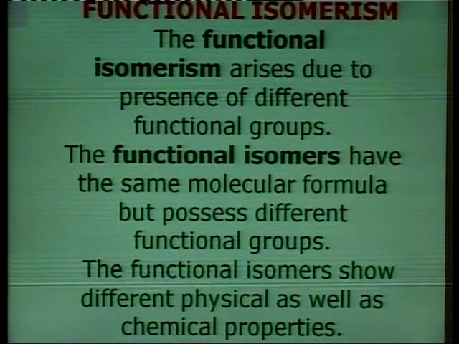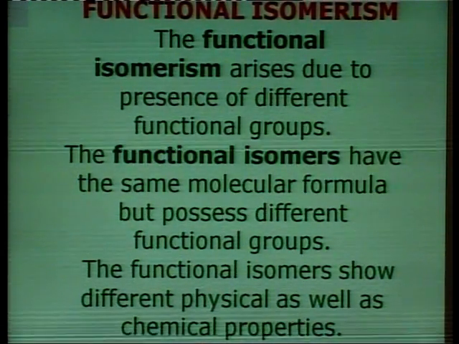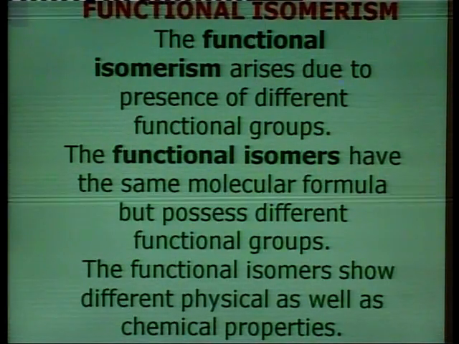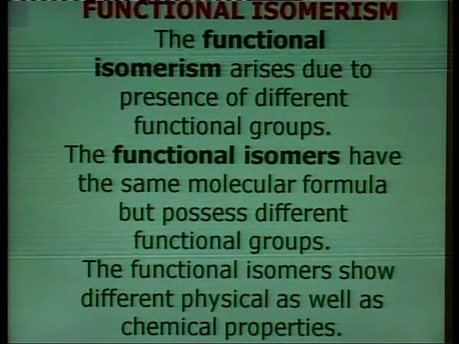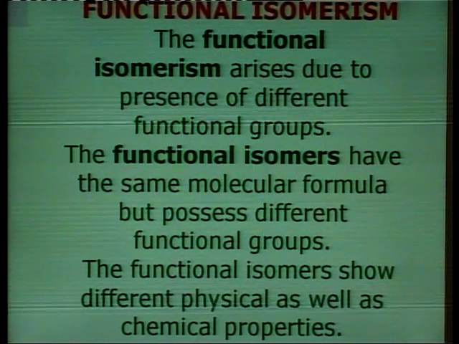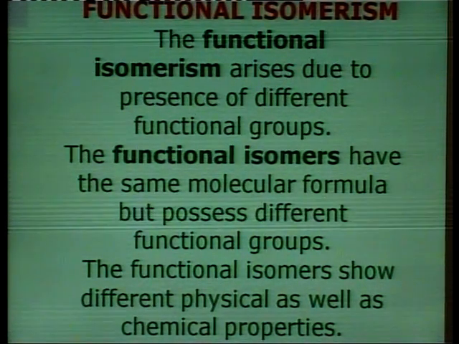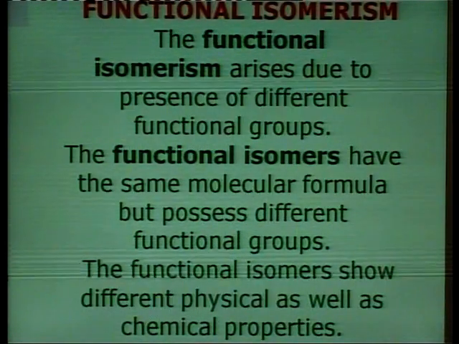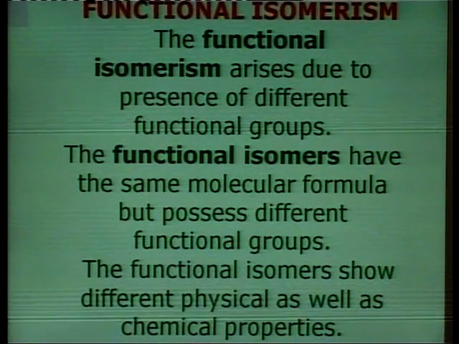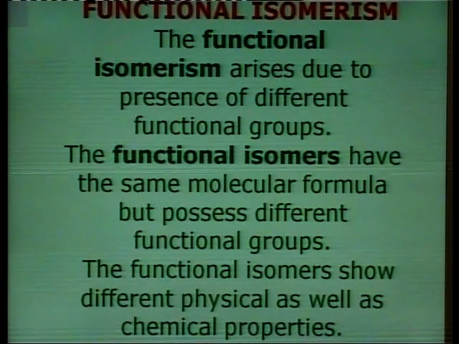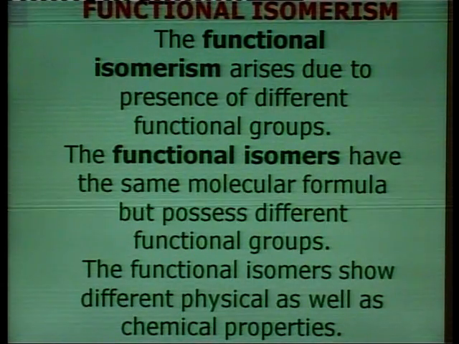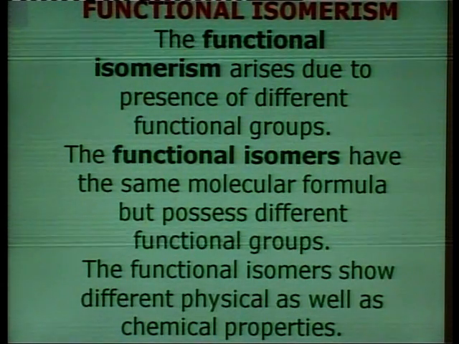So, the next example of isomerism is functional isomerism. Functional isomerism arises due to the presence of different functional groups. The functional isomers have the same molecular formula but possess different functional groups.